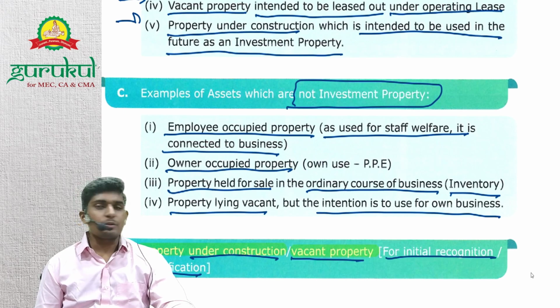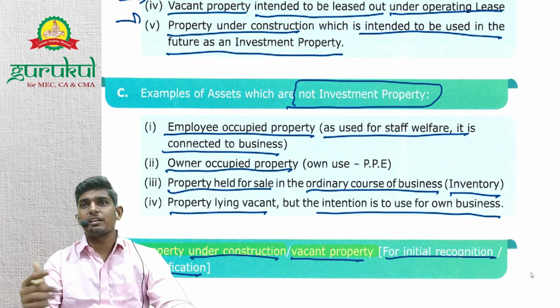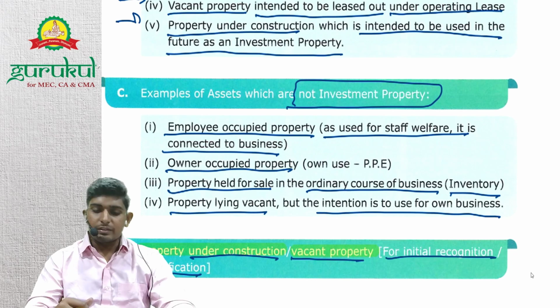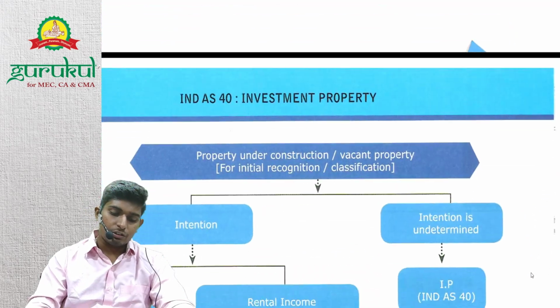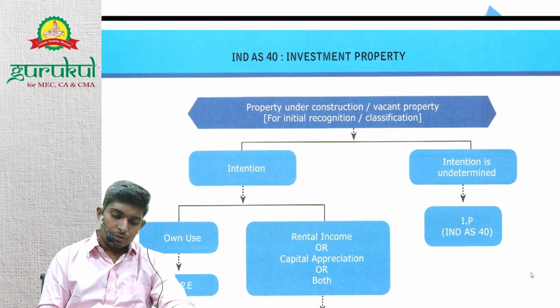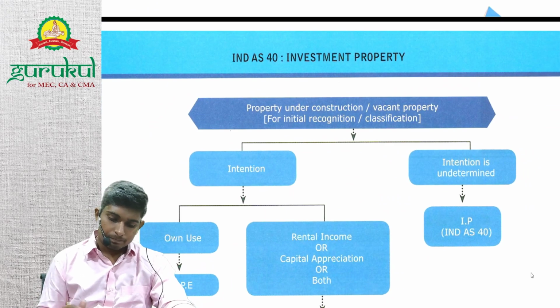Generally people tend to confuse that for investment purpose we need to record it at fair value, but that's not the case. Investment property is always recorded at cost. Only cost model is permitted here.